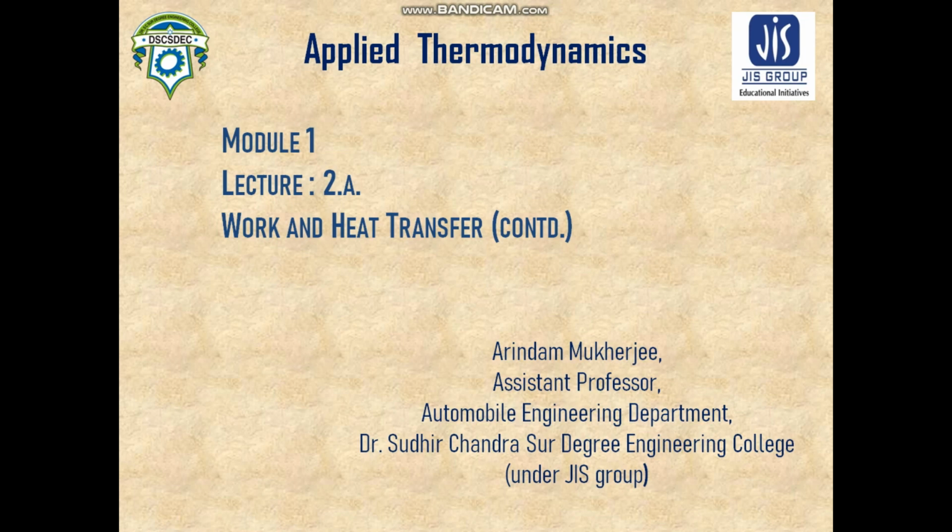So if you find a system is interacting with another system, and the energies are crossing the boundary, then you can refer to it as energy in transit. This type of energy will be a path function. Work and heat transfer are examples of this energy in transit. And we also discussed that energy can be in a storage form. Internal energy or intermolecular energy are examples of this kind of energy.